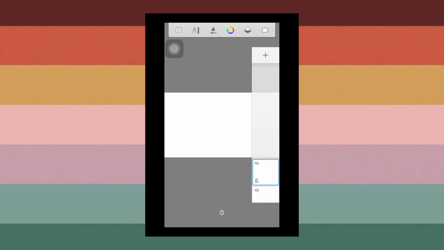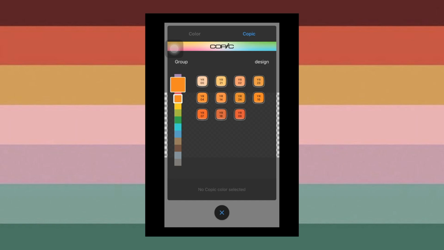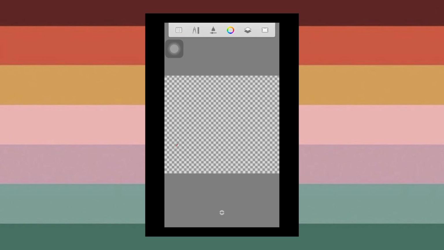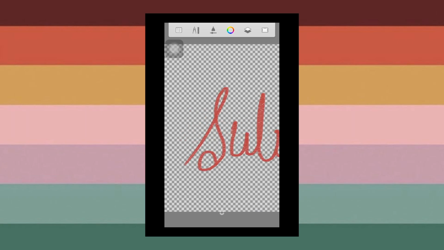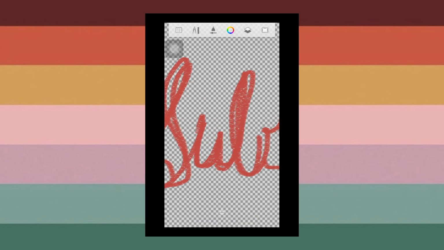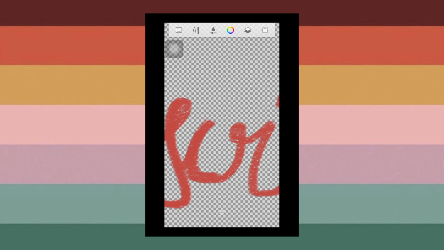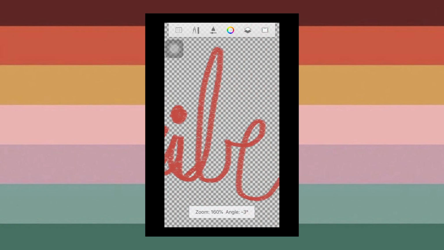So now I'm gonna show you how I get this effect in my videos, the animated effect. For this I use an app called Autodesk Sketchbook. I mostly use the crayon textured pen, but there are a lot of options you can choose from. And then I hide the background and write whatever I want on the first layer. Then I make a second layer and try to make a similar version, not same, of the first layer. You can make as many layers as you want, but I usually make 2. Then I individually airdrop these layers onto my laptop and import these layers onto my project where I'm making the video, and then we're good to go.